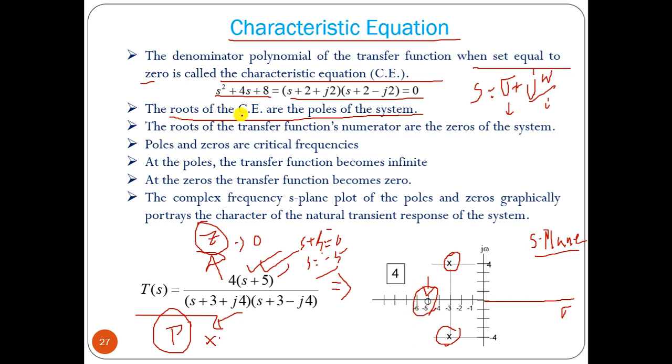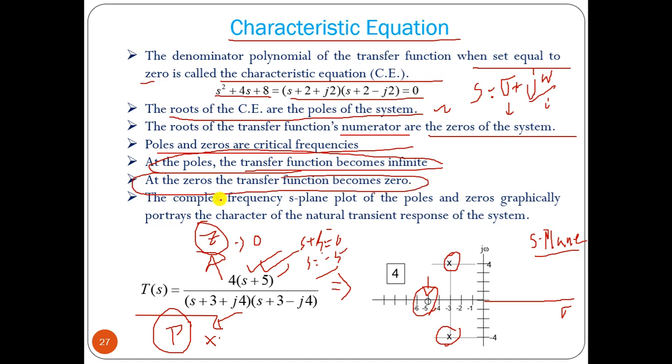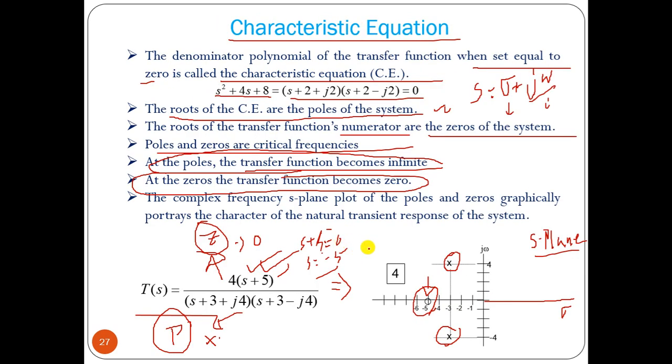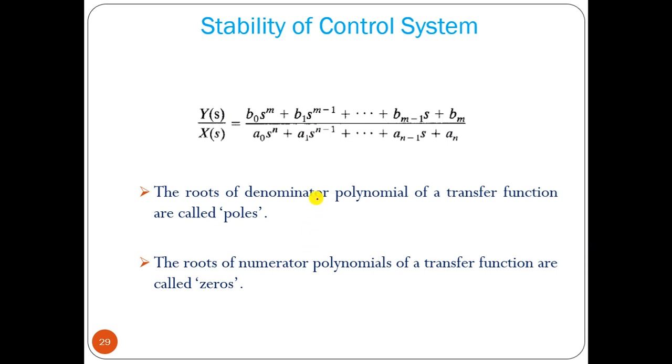So the roots of the characteristic equation are the poles of a system. The roots of the transfer function numerator are called zeros of the system. Now poles and zeros are the critical frequencies. What will happen at the pole? The transfer function becomes infinite. And at the zero, the transfer function becomes 0. Let me show you that proof. I will show you that proof later.